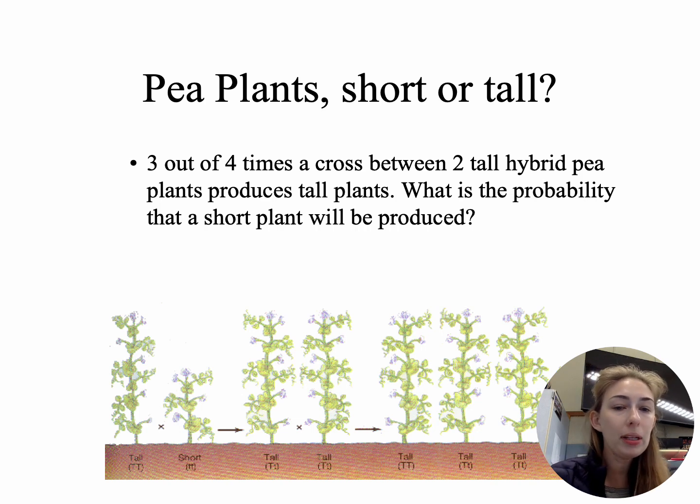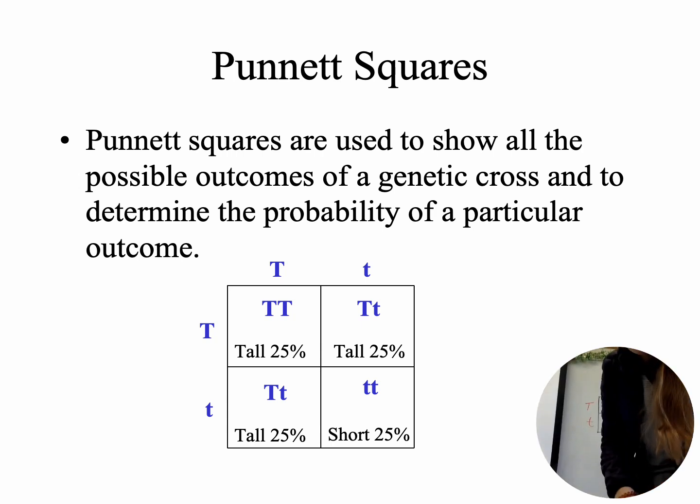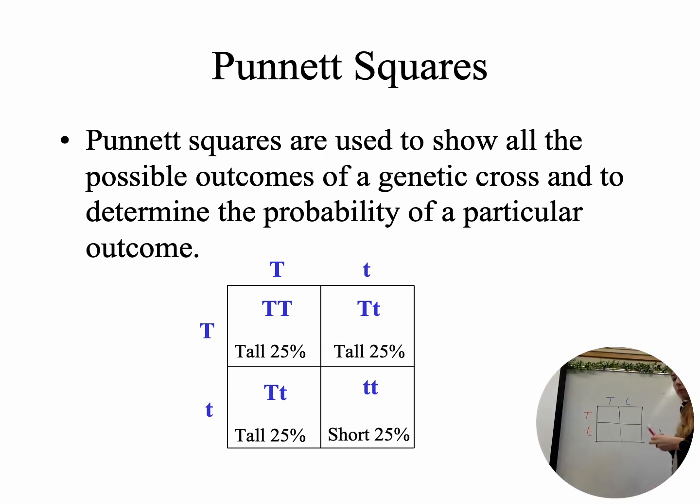So the probability is going to be based on what we call a Punnett square. I'm going to walk you guys through this right now. So give me 1 second. Hoping you guys can see my board. There we go. Okay, I'm going to walk you guys through this. This is called a Punnett square. It's used to show all of the possible outcomes of a genetic cross. So here I have the parent plant.